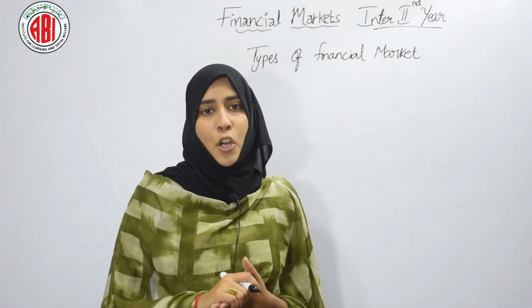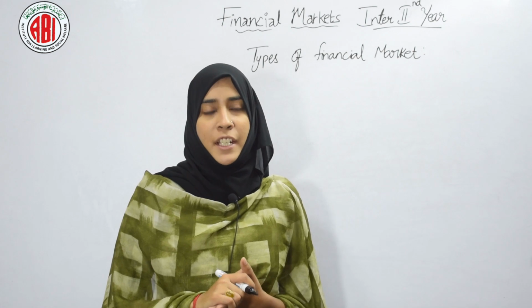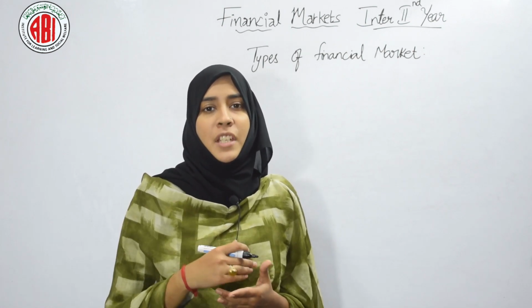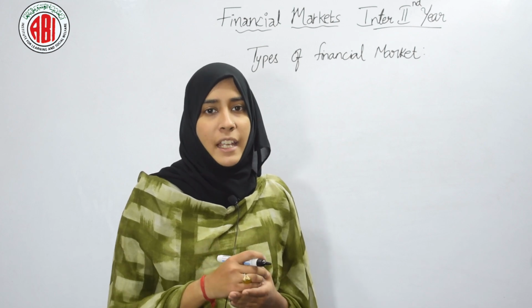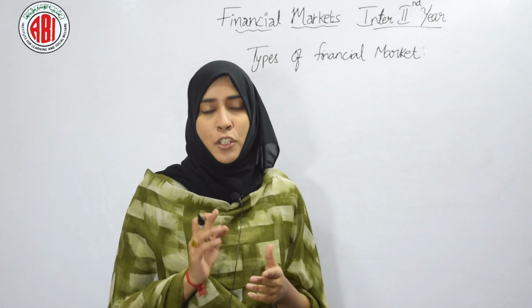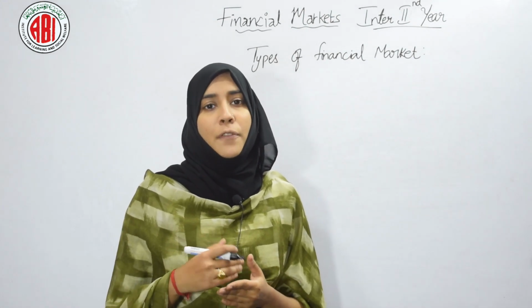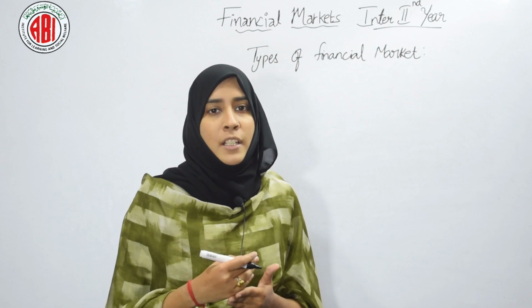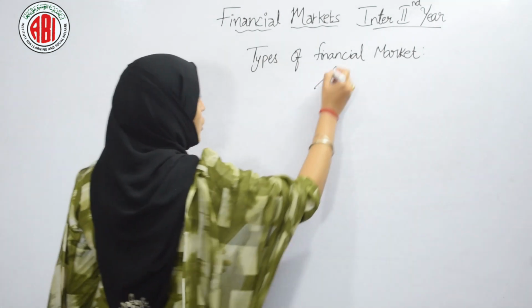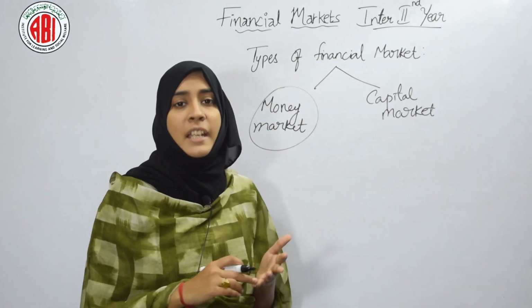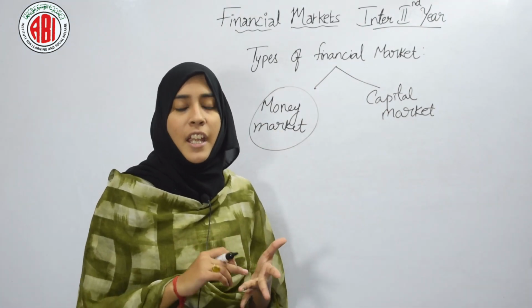So our next topic is types of financial market. Don't worry, we have already completed this topic, but here I am just referring to it once again. So what were the types of financial markets? They were divided into two types on the basis of instruments, or the time period of those instruments. They were money market and capital market. We have completed its features and its instruments.